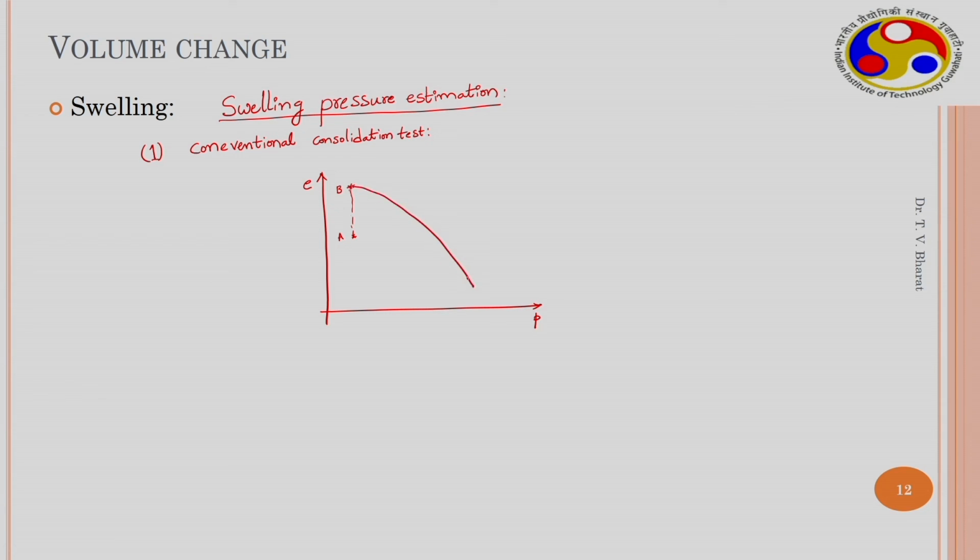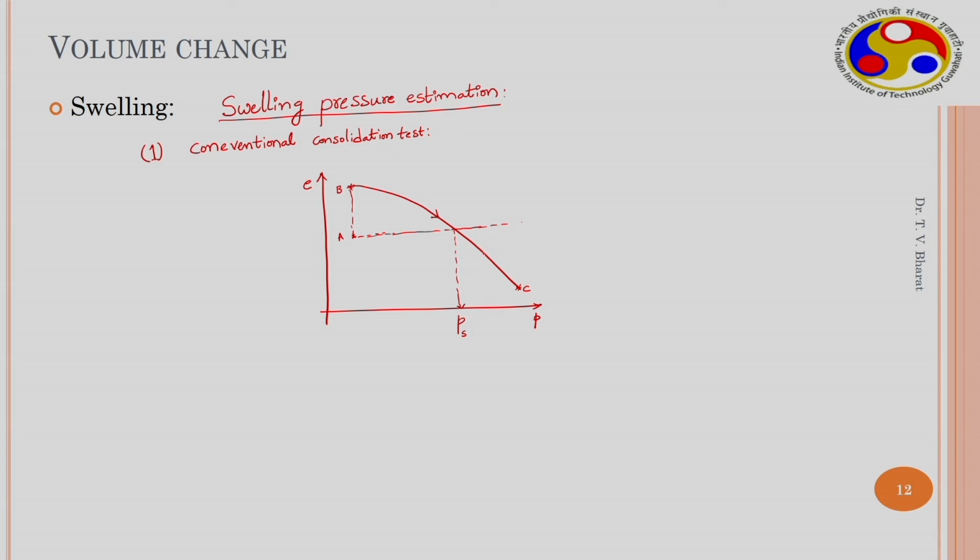Now, if this soil is consolidated, it follows this path and reaches somewhere, C or something. Now, drawing a line from the initial point A horizontally, wherever this line intersects the consolidation line, the corresponding pressure is called the swelling pressure.